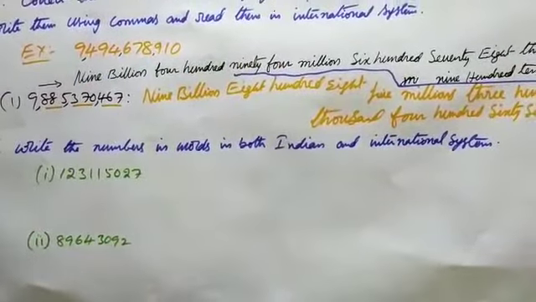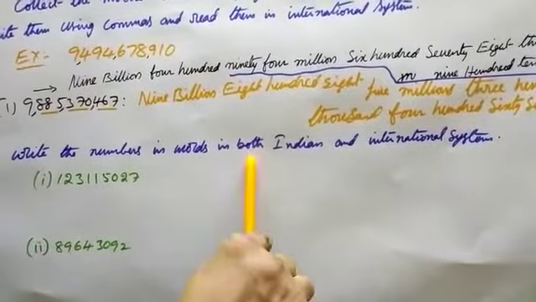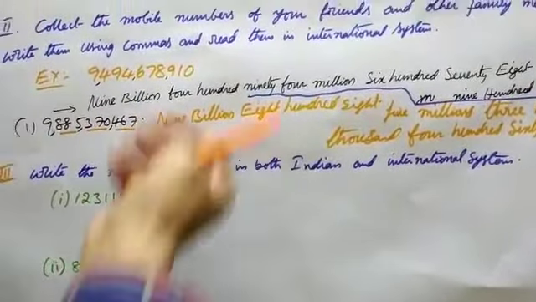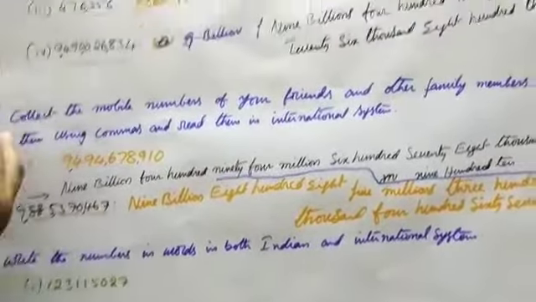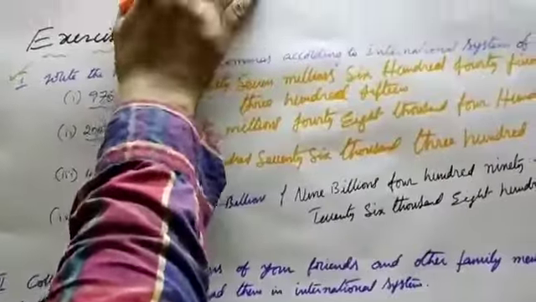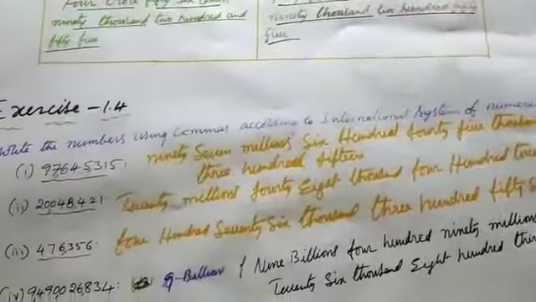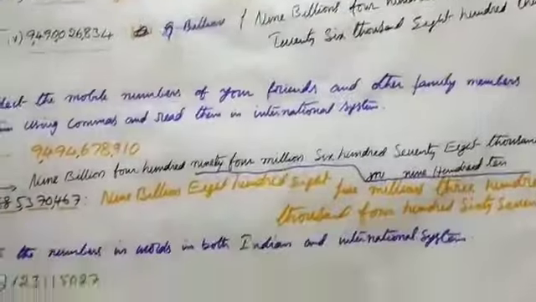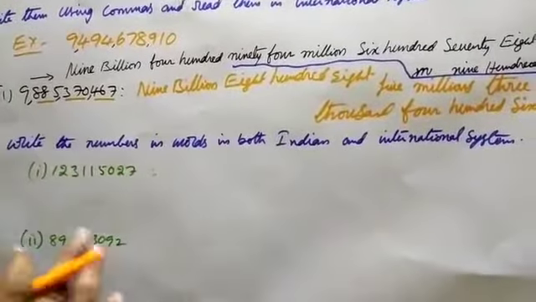Go to the third Roman numeral. Write the numbers in words, in both the international system and the Indian system. Already we have discussed the first one, the international system. At the same time, the example is like the Indian system. So I take one more and explain one; the remaining is your part, homework.